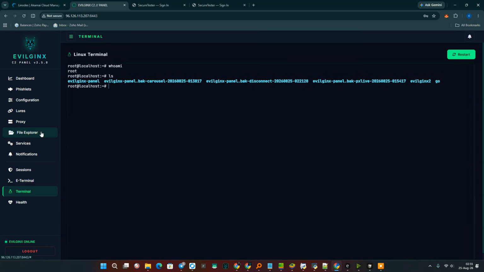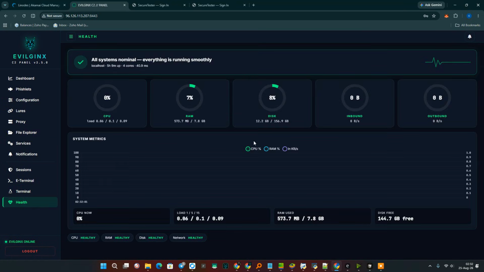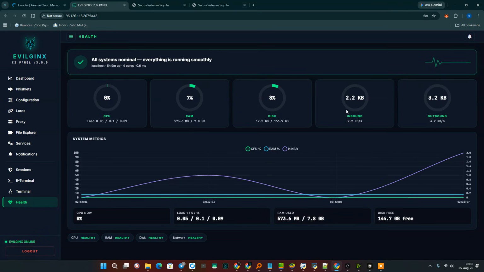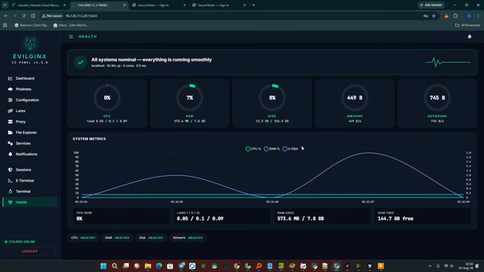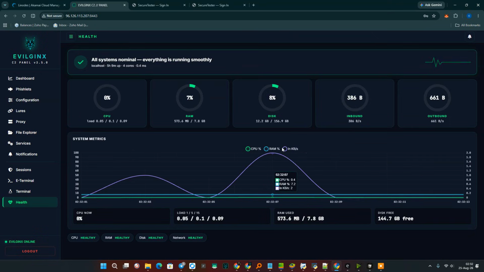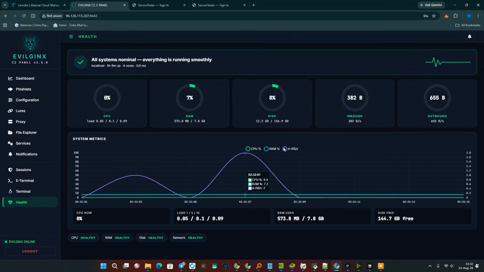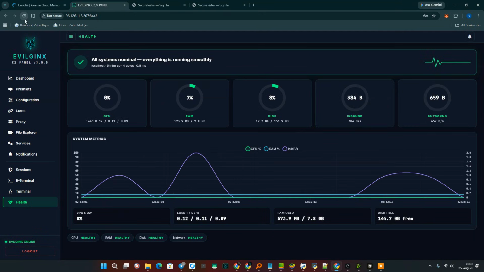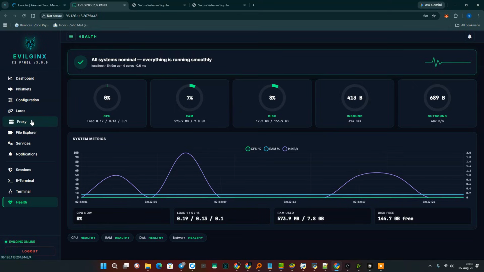Besides that, we have a health checker which displays the status of our server, taking into account all its other data, physical data, or rather traffic metrics: how much traffic is coming in, how much RAM is being used, and so on. But the most important point here is our proxy.